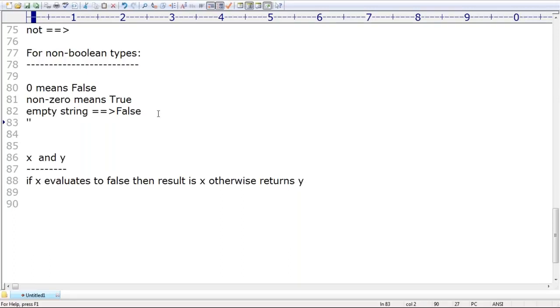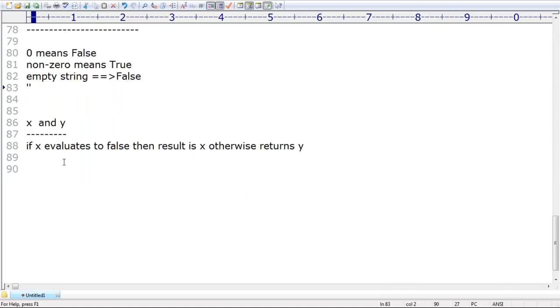So now, if x evaluates to false, return x. Otherwise, return y. Remember, these are very simple for the and operator. Is the first one true or false? If the first one is false, simple, it returns x. If the first one is true, then it automatically returns y. That's all. This is the behavior, right?